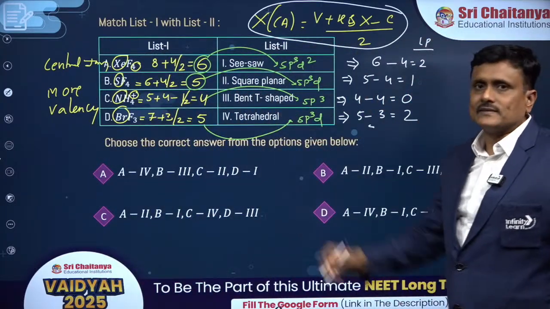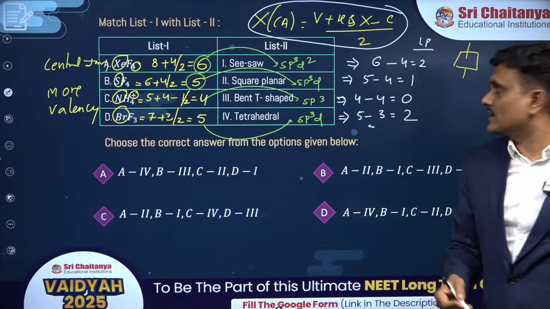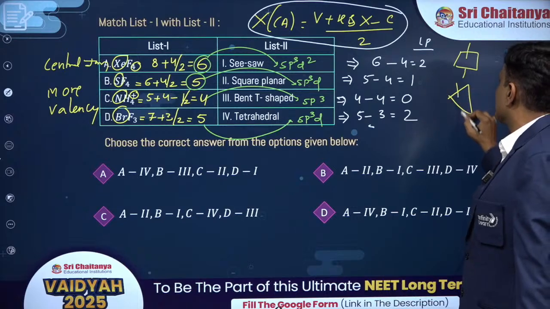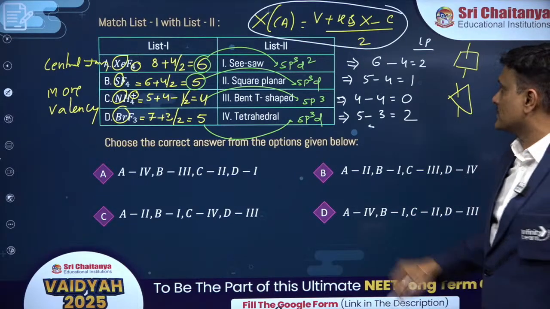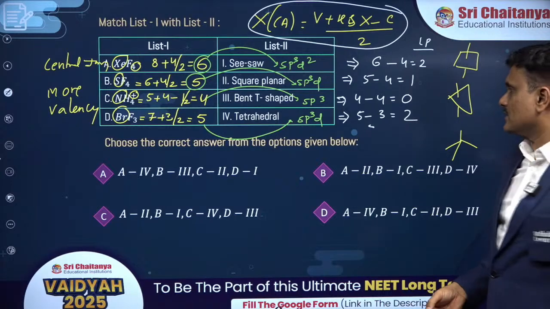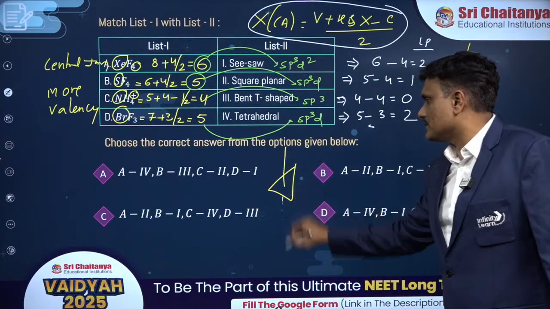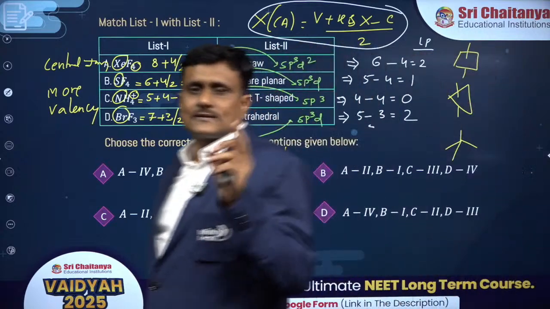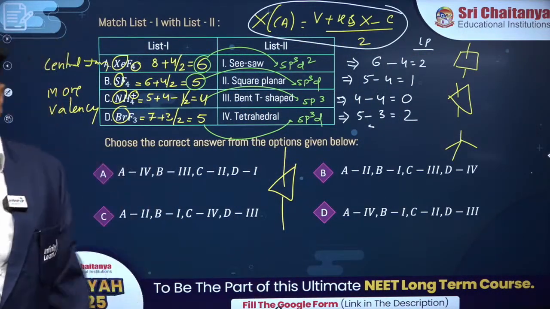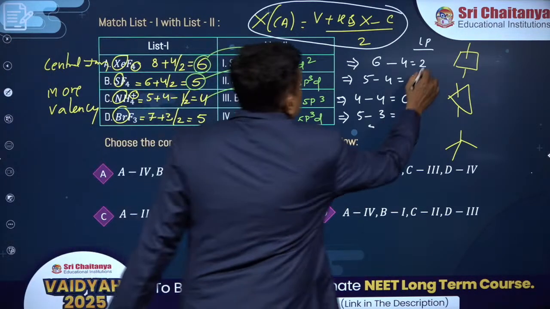You can see sp3d2 is the hybridization for XeF4. sp3d2, the geometry is octahedral. sp3d, the geometry is trigonal bipyramidal. sp3, the geometry is tetrahedral, and the last one is sp3d, the geometry is trigonal bipyramidal. So based on the hybridization you will draw it. Remember this, based on the hybridization you will draw the geometry, and after that you will allot the number of lone pairs. You can see how many lone pairs are here, 2.